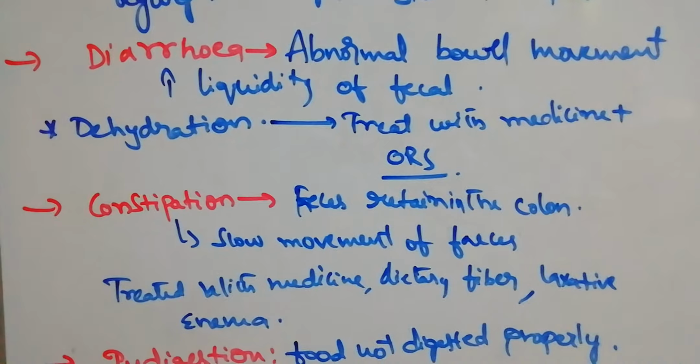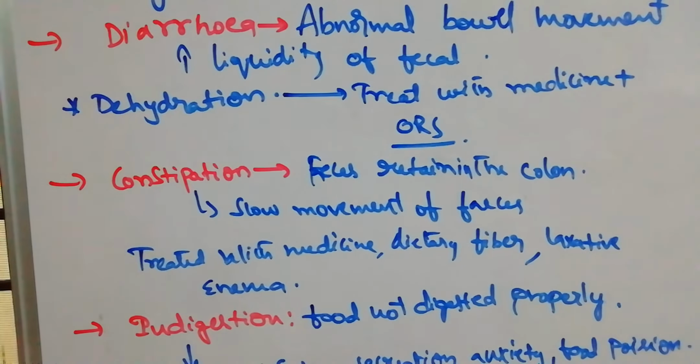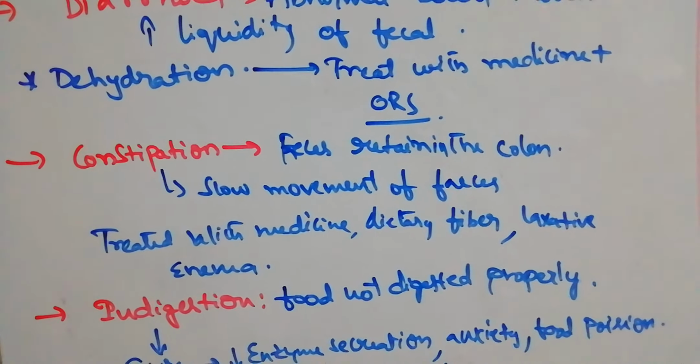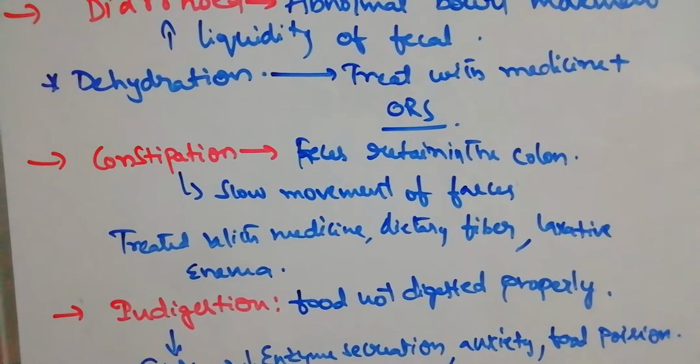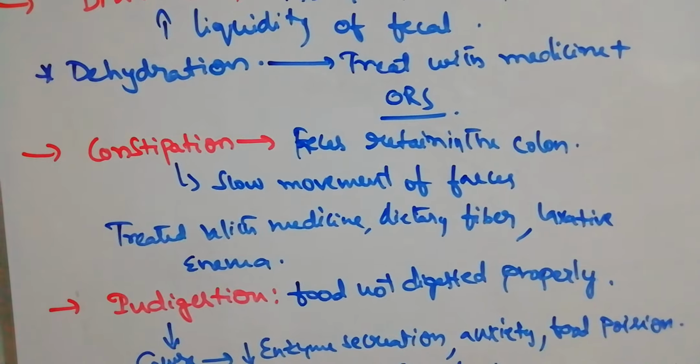Constipation. Opposite of diarrhea, which has more movement of bowel. Here, there is retention in the colon. That means fecal matter is not moving. It is stuck in the colon. Slow movement, stuck in the colon. So motion does not occur freely.